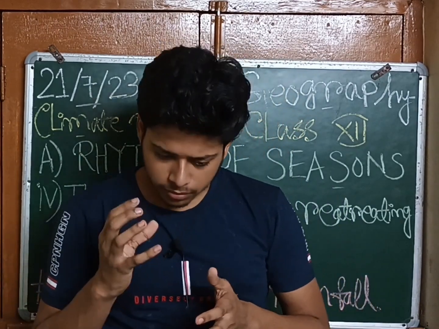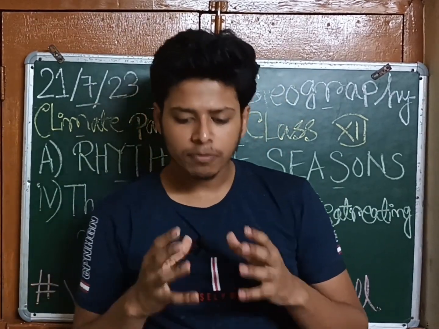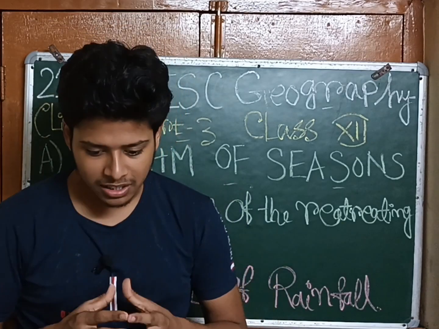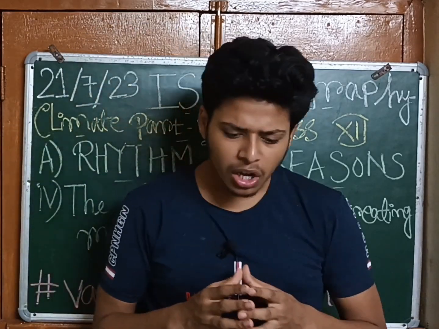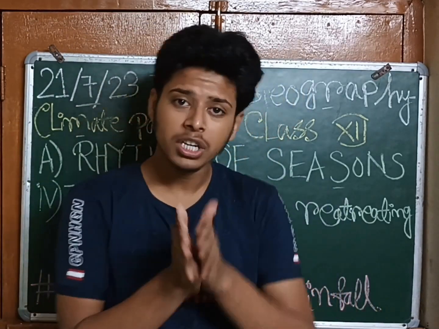And the rainfall over parts of Punjab, Haryana, northern and western Rajasthan, and the Kutch and Kathiawar regions of Gujarat is below 60 centimeters.